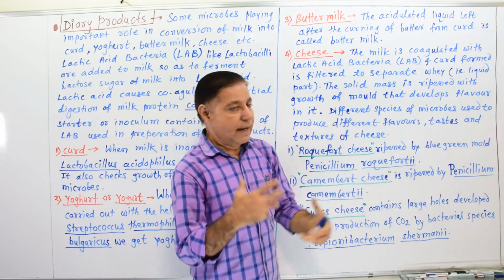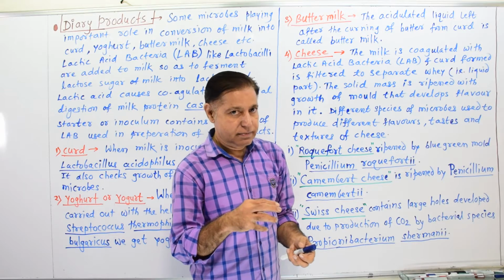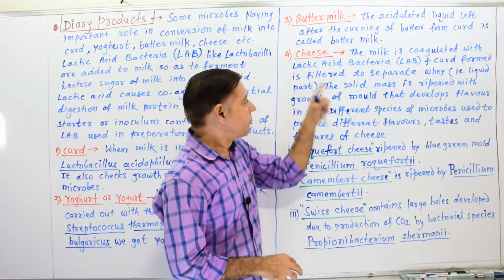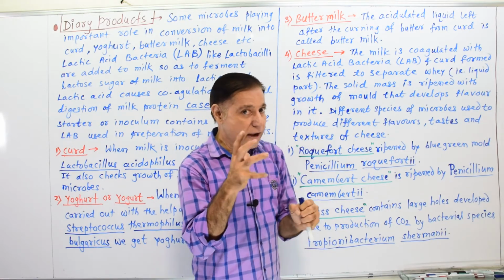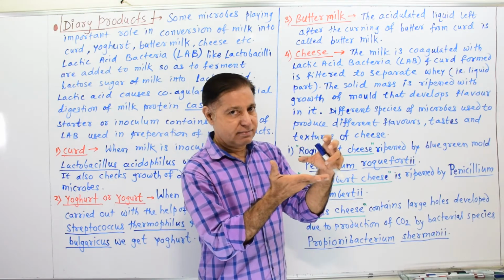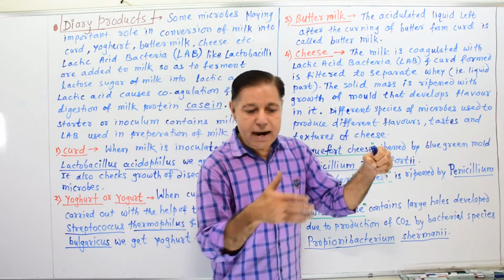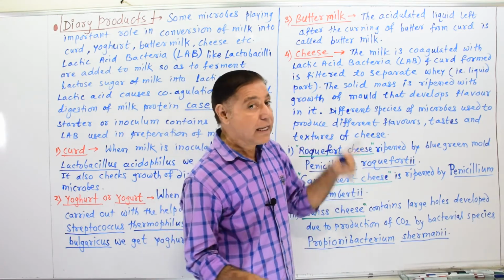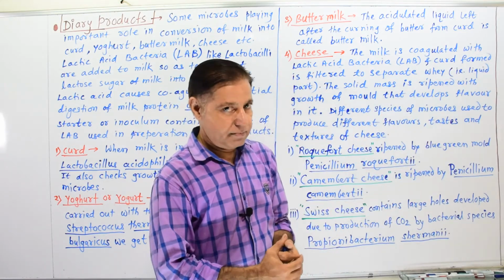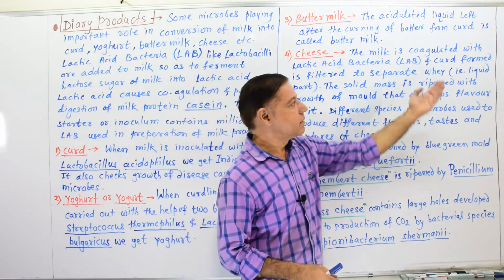When the lactic acid bacteria are used to create cheese, first of all curd is formed, and then the coagulated part is called curd, from which the liquid part is separated by filtering or straining. The liquid part that separates from curd is called whey, also called milk serum, and the solid coagulated part is the curd.